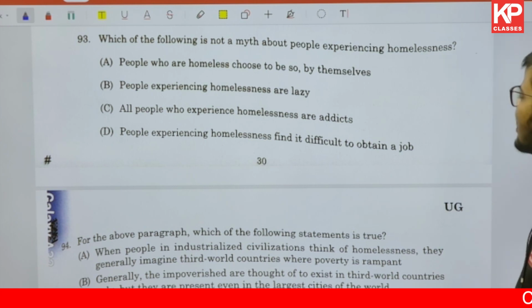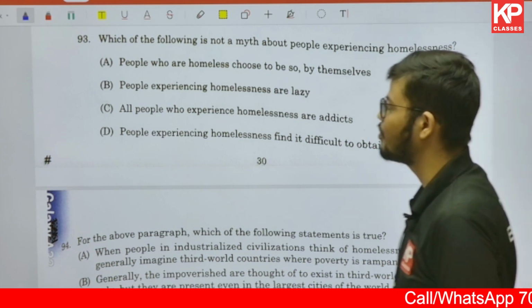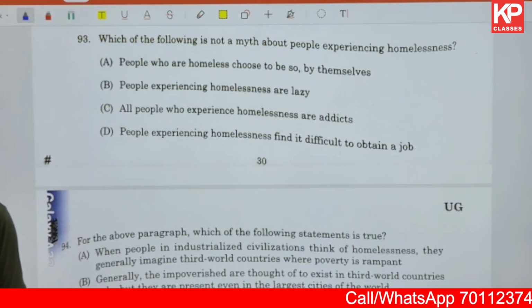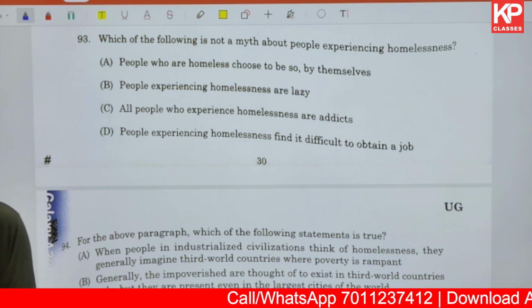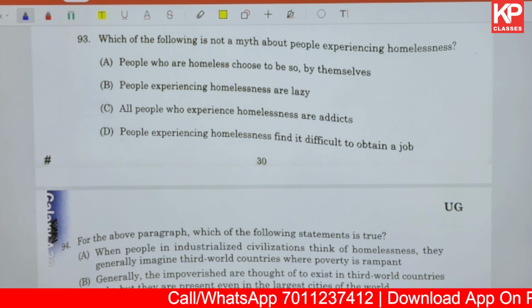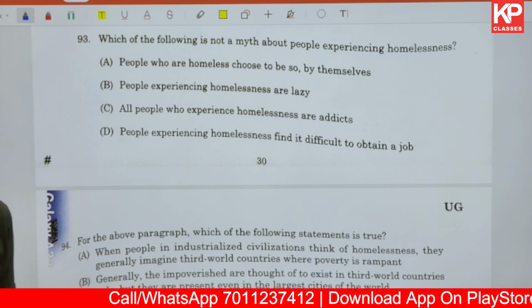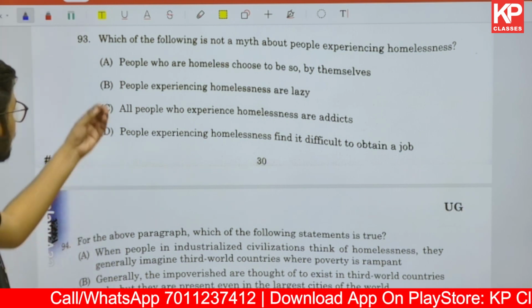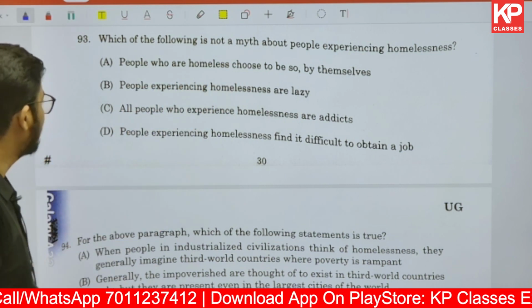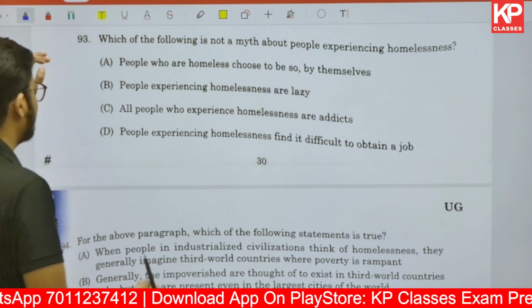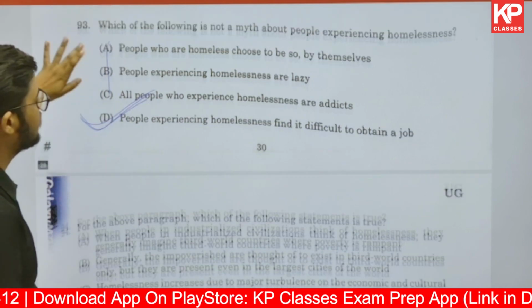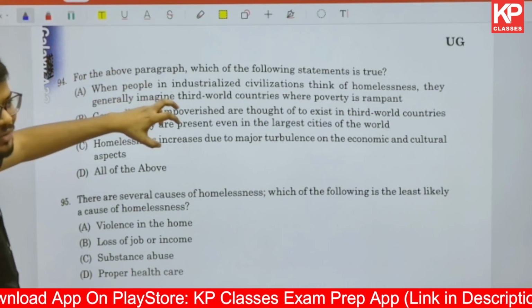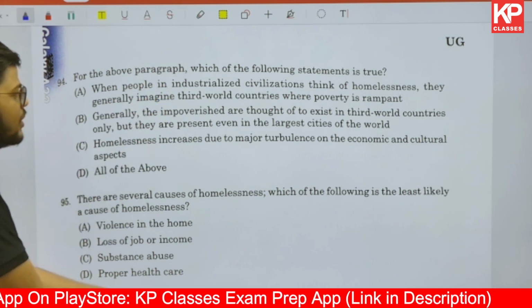People experiencing homelessness are lazy. All people who experience it are addicts. People experiencing homelessness find it difficult to obtain a job. Now I hope you understand: is it only addicts who suffer this, or also other people? I hope you get what I'm talking about. So in this case, what will be the correct answer? Even if you talk about people who choose to be homeless by themselves, that they like living this way because they are lazy, or that people experiencing it are addicts, no, this is not it. The only appropriate answer is that they find it difficult to obtain a job. If they get a job, they will get a house, and their unemployment will be gone. Otherwise they'll be living there.